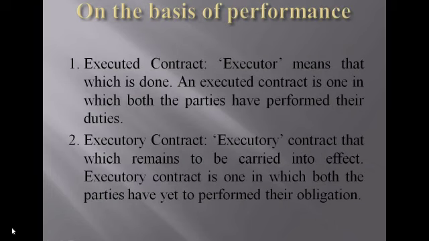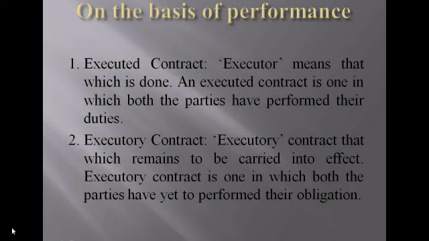The next one is on the basis of performance. The first type is executed contract. Executed means which is done. If you have completed the work, it's called executed. Executed contract means in a contract we have two parties, and the two parties have completed their duties. It is called an executed contract.